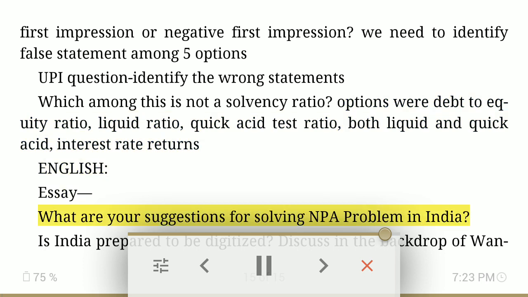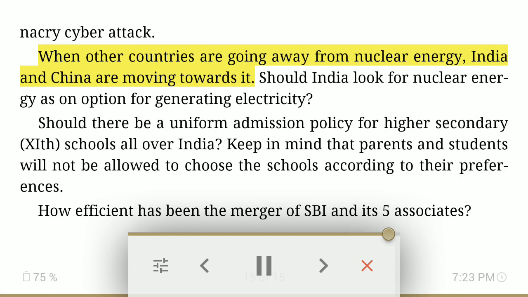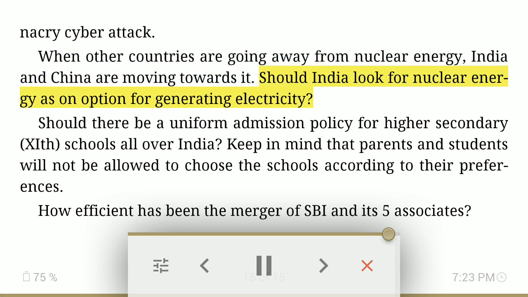Essay. What are your suggestions for solving NPA problem in India? Is India prepared to be digitized? Discuss in the backdrop of Wanakari cyber attack. When other countries are going away from nuclear energy, India and China are moving towards it. Should India look for nuclear energy as one option for generating electricity?